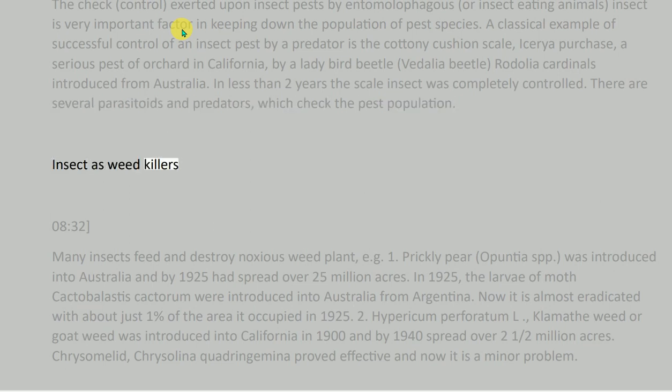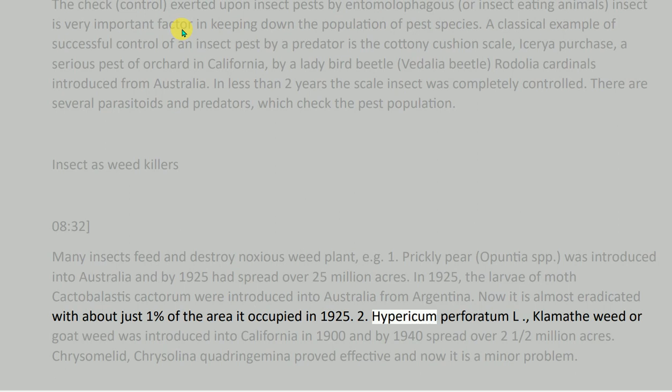Insects as weed killers. Many insects feed on and destroy noxious weed plants, e.g. 1. Prickly pear, Opuntia spp., was introduced into Australia and by 1925 had spread over 25 million acres. In 1925, the larvae of the moth Cactoblastis cactorum were introduced into Australia from Argentina. Now it is almost eradicated, with just about 1% of the area it occupied in 1925.